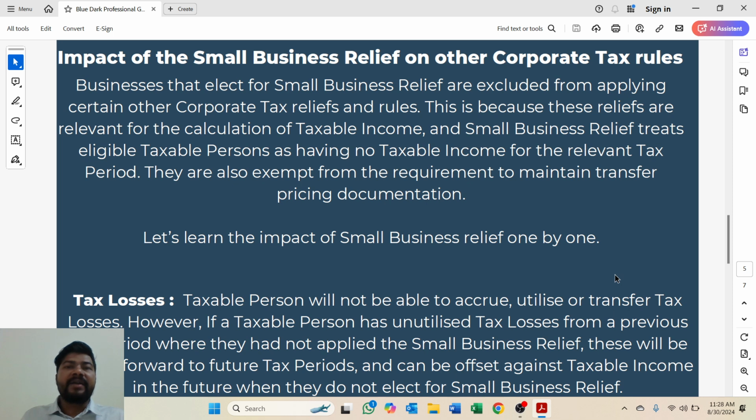Again, in 2025 you did not elect for a small business relief. In that case this 0.5 million will be carried forward to tax period 2025 and there you can set off. It means during the tax period in which you have elected for a small business relief, you cannot accrue, utilize or transfer tax losses. However, you will be able to transfer any previous tax losses in the year in which you have not elected for a small business relief.